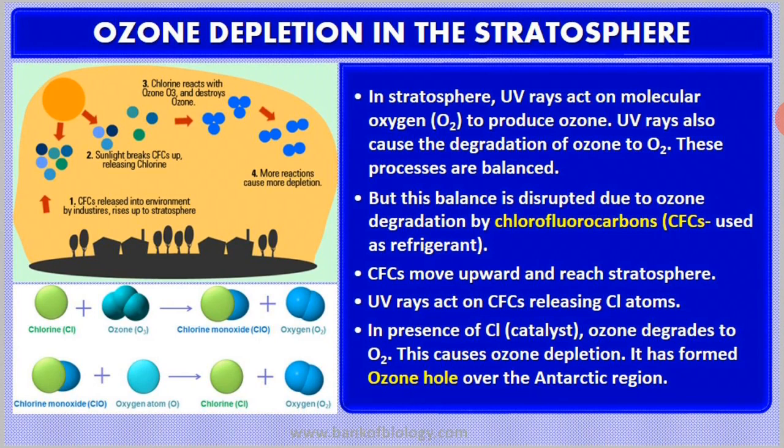Then when these CFCs come in contact with ultraviolet radiations, they release chlorine, and this chlorine atom is going to act like a catalyst. In the diagram also, in the slide they have shown you the chlorine, Cl.